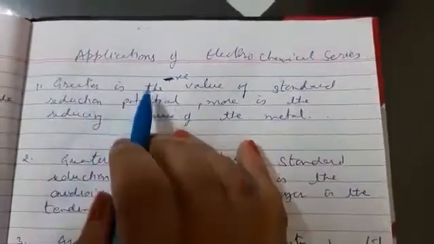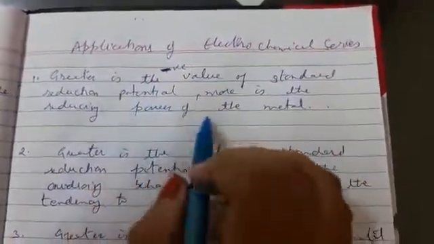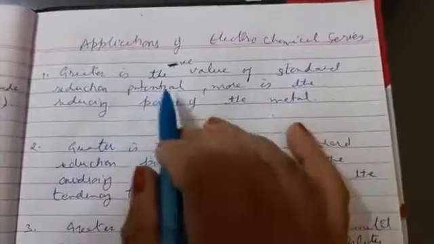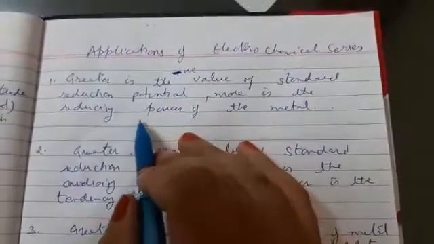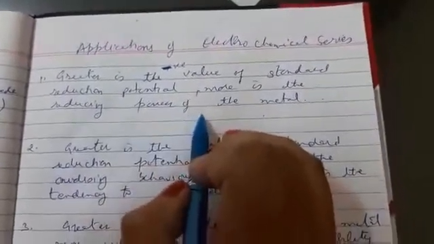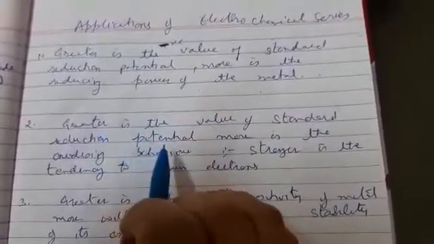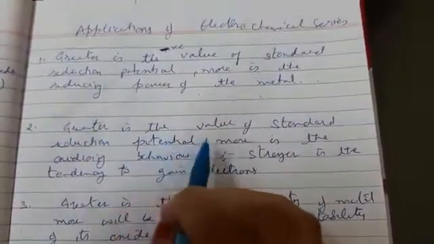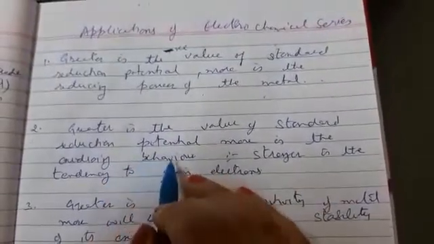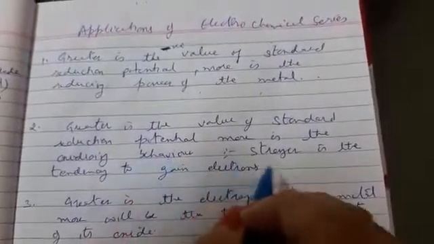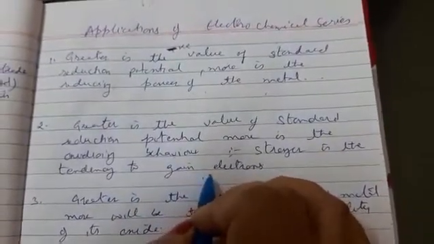The greater the negative value of the standard reduction potential, the more is the reducing power of the metal. If the value of the standard reduction potential is negative, then the reducing power of the metal will be more. And in the same way, the greater the value of the standard reduction potential, the more is the oxidizing behavior, meaning a stronger tendency to gain electrons in the case of non-metals.